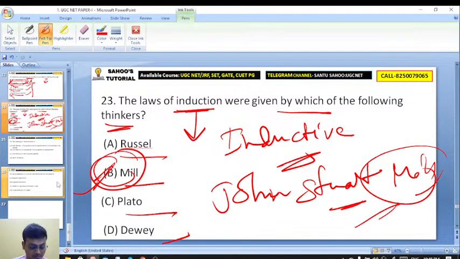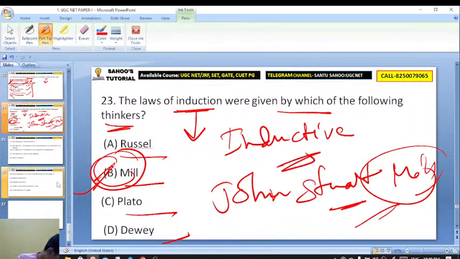Particular to general. A teacher should follow inductive method, isn't it? Inductive method. First example.